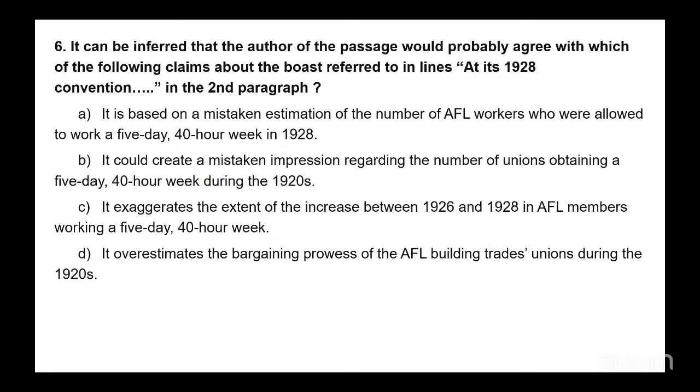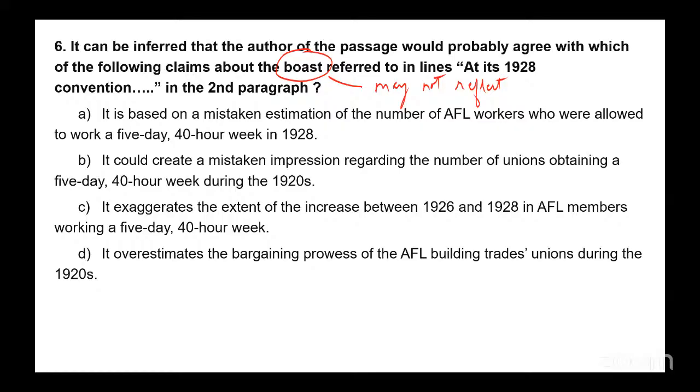So this boast, what I have understood, is that the number may not reflect widespread adoption of 40-hour weeks, right? Now, A says it is based on a mistaken estimation of the number of AFL workers who were allowed to work.